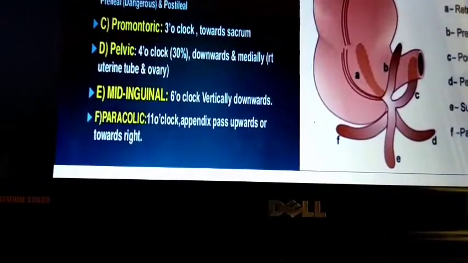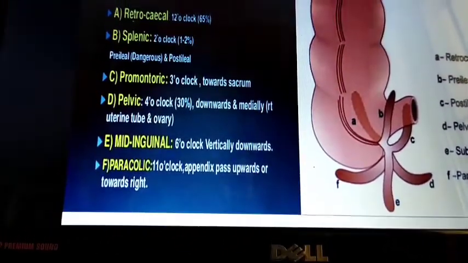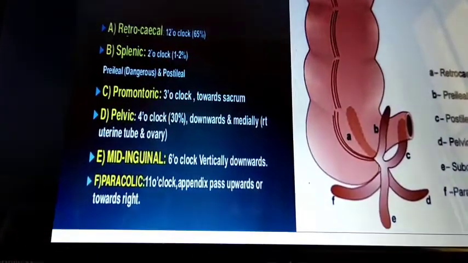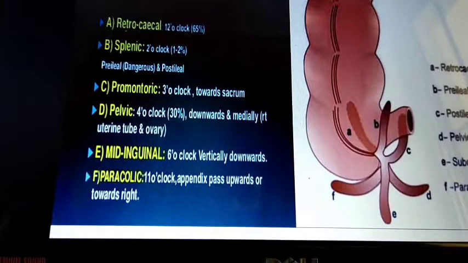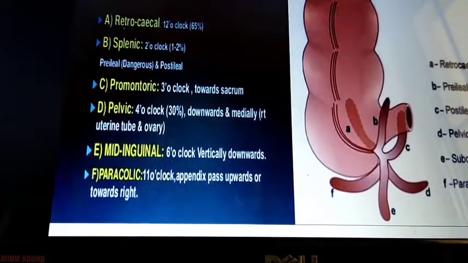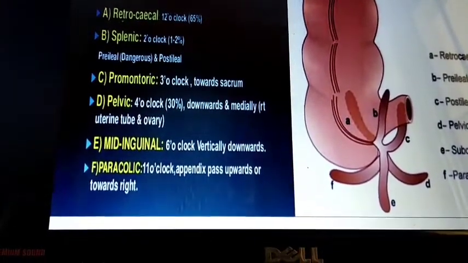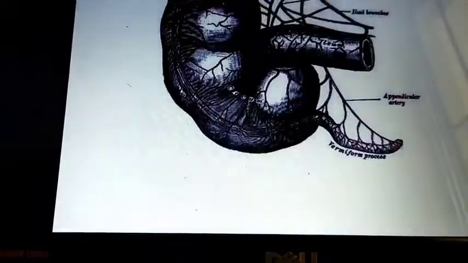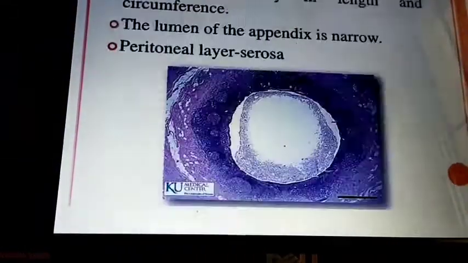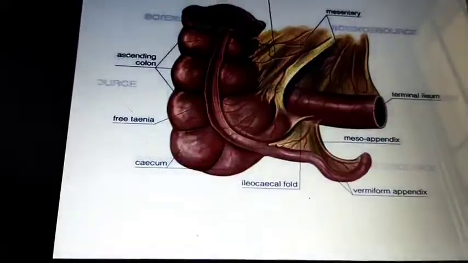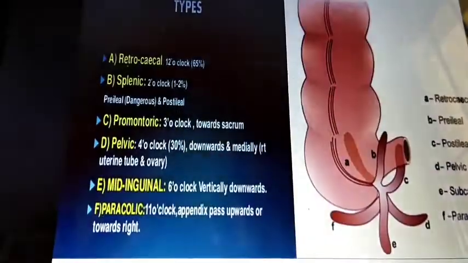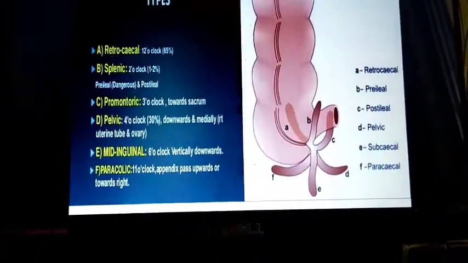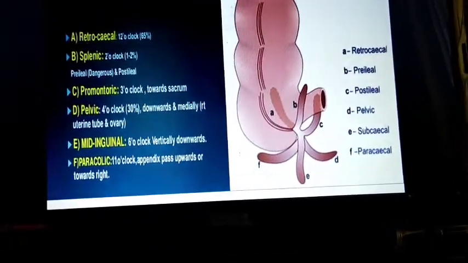Paracolic means it is 11 o'clock appendix. Okay, if you draw a watch in that, you can get 12 o'clock, 1 o'clock, 3 o'clock, 4 o'clock, 6 o'clock, and you can see the 11 o'clock appendix. You can see it in that picture. In this one no picture is there, I will show it another day. These are the types or positions of the appendix.